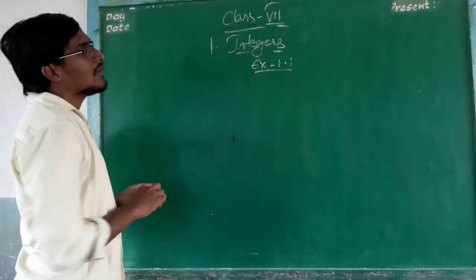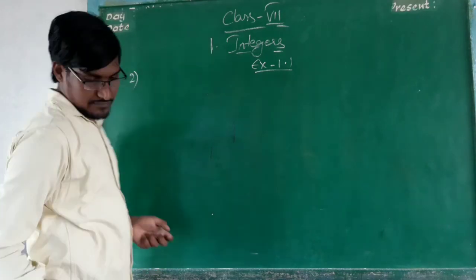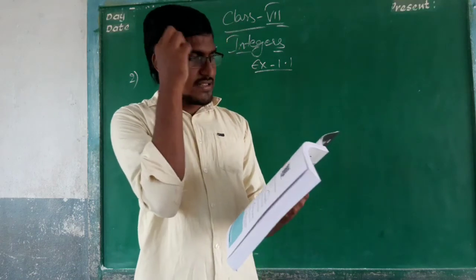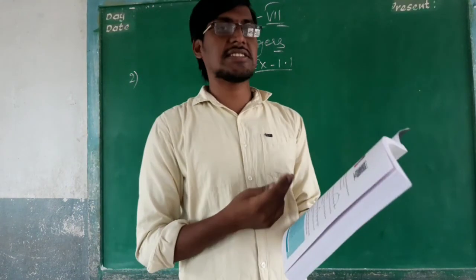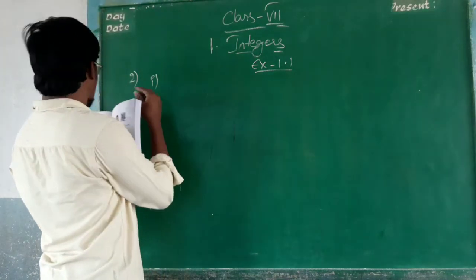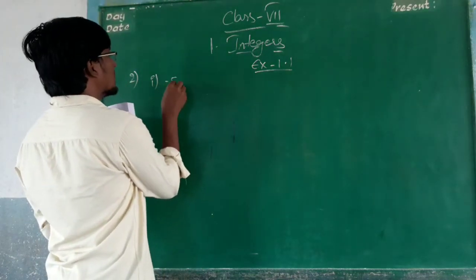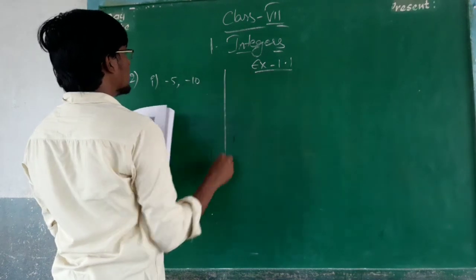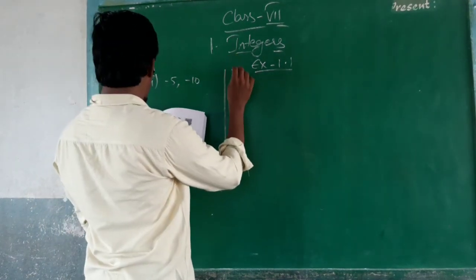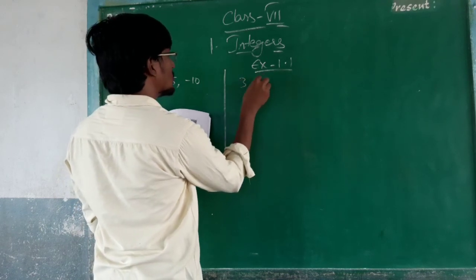Now the second one. What is given? Write the integers between the points of integers given below. Also choose the biggest and the smallest number among them. In this, he has given some numbers: first one minus 5, minus 10, then 3, minus 2.